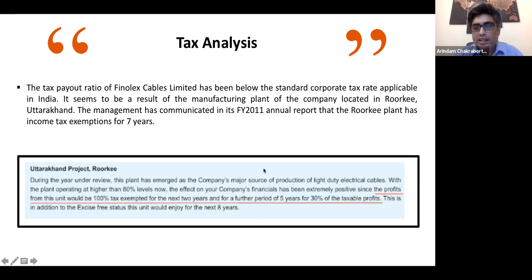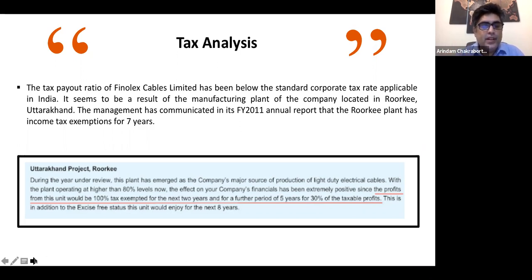So this is an extract taken from the annual report where it's mentioned that the company's financials have been extremely positive since the profits from this unit would be 100% tax exempted for the next 2 years and for a period of 5 years for 30% of the taxable profits, right? So this is the sort of sense that you develop, right? And I hope you are appreciating it if you are able to connect to the discussion in the last webinar. Whoever has not gone through the last day's discussion, please go through it. I'll share the recordings again.